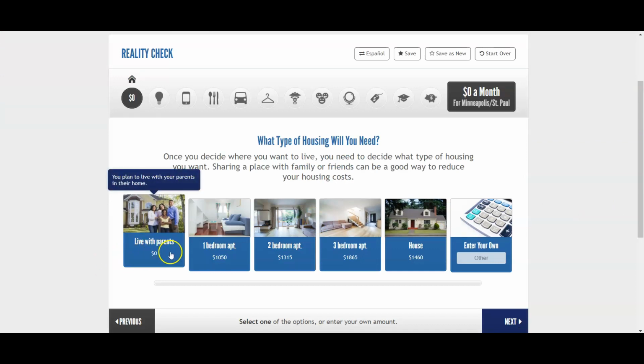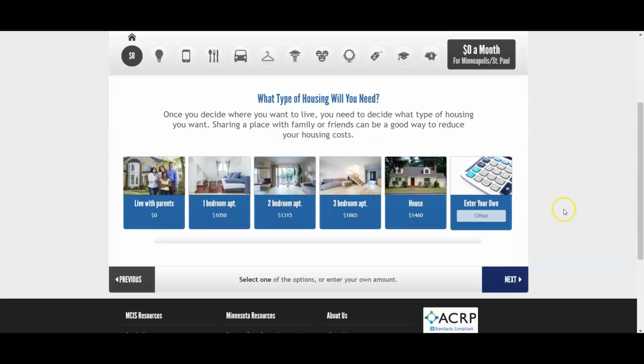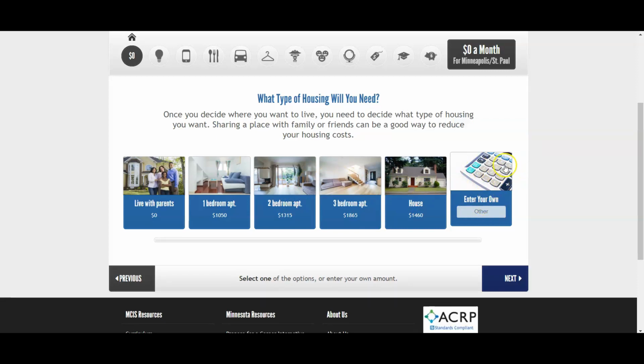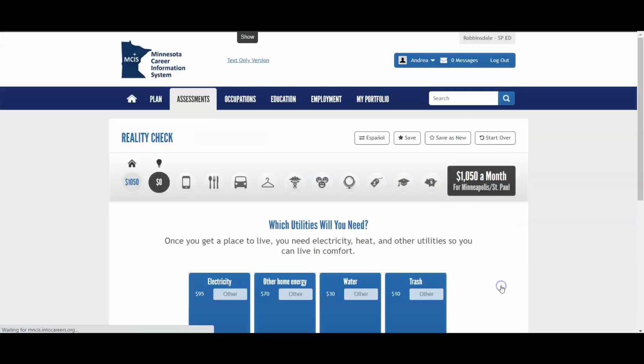You could still live with your parents, but I think eventually we all get to the point where we want to have some of our own space and we need to be out on our own. So what kind of place are you going to get? A 1-bedroom apartment, 2-bedroom apartment, 3-bedroom apartment, a house, or if you have an exact amount that you plan to spend on housing each month, you can put it in right here. You just click on that and then type in, I'm going to spend $500 or whatever. $500 is not very much. You're definitely going to be spending more than that on housing. So all you have to do is click on it and then hit next.